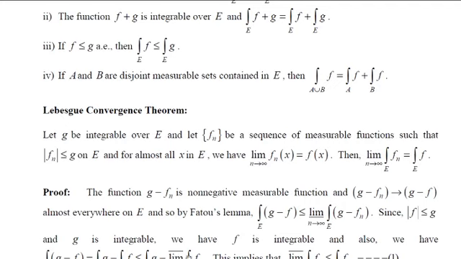So limit superior of integral of fn as n tends to infinity over e. Upon multiplication by a minus sign on both sides, this inequality gets reversed and we get limit superior as n tends to infinity of integral fn is less than or equal to integral of f over e. And let's call this one as 1.